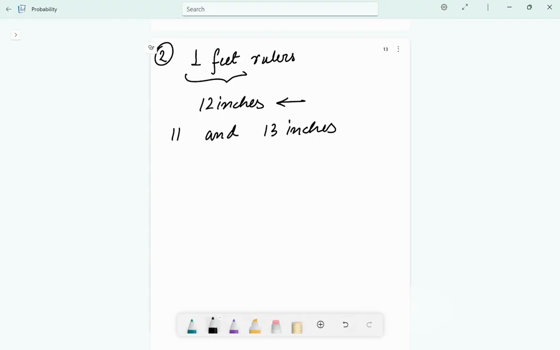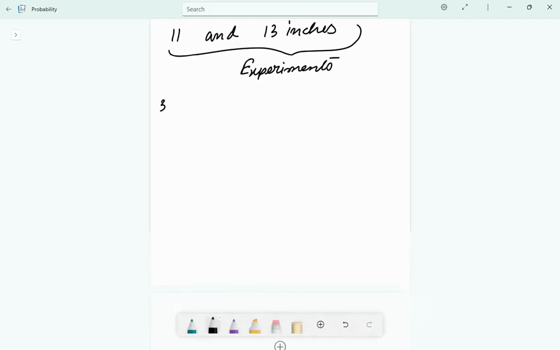One must measure the length of the rulers as many times as desired under identical conditions. That will be called an experiment then. Why did we consider this as an experiment? Because we are conducting this many times, like in repeated times and in identical conditions. Okay. Now let's take a third example.